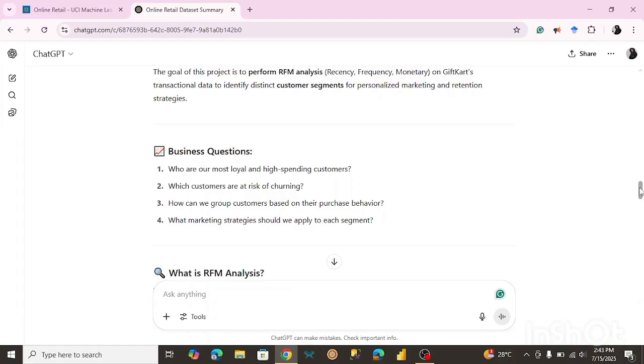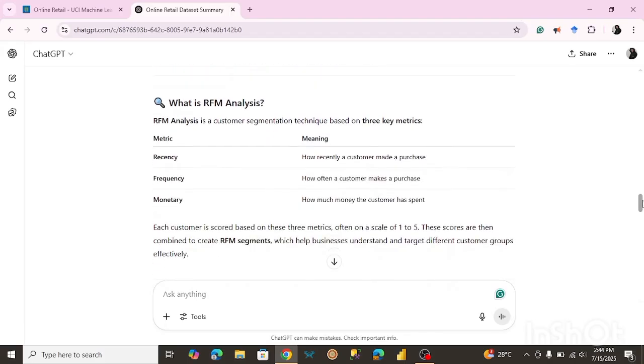So as you can see over here, not only is this a great e-commerce project, this is also great if you want to work in a marketing analyst role, right? Because most marketing teams mostly focus on trying to find better ways to personalize the marketing campaigns, right? And yeah, what is RFM analysis?